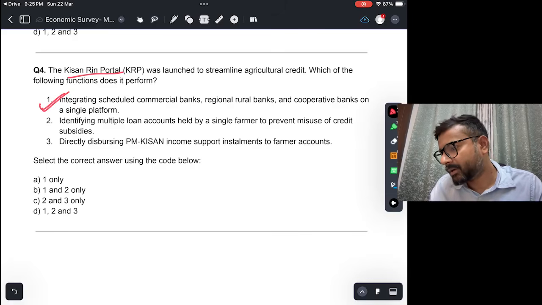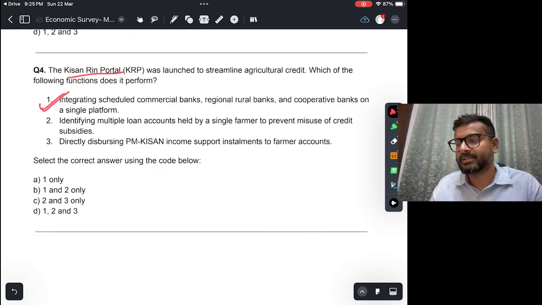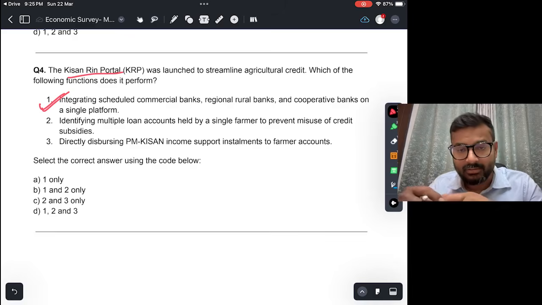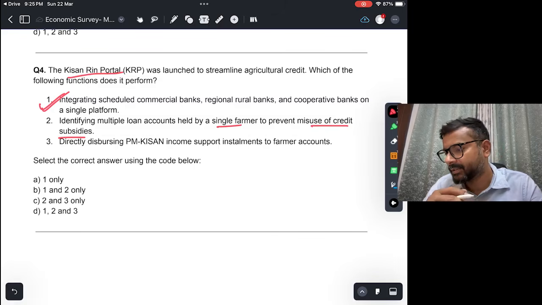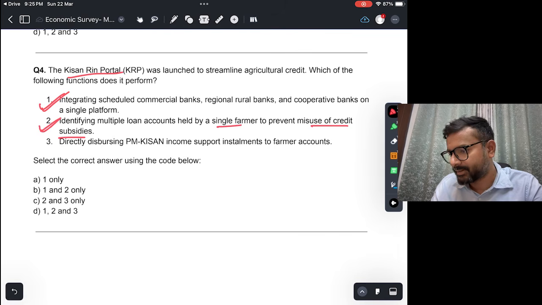Identifying multiple loan accounts held by a single farmer to prevent misuse of credit subsidies. Okay, this also happens a lot. A single farmer would have different accounts in different banks and would be taking loans from all the banks. तो वो नहीं होने देने के लिए किसान रिन पोर्टल मतलब इसका यूज किया जाता है.